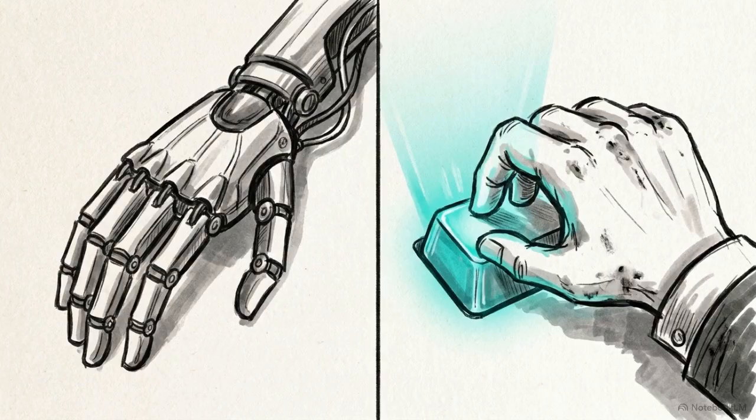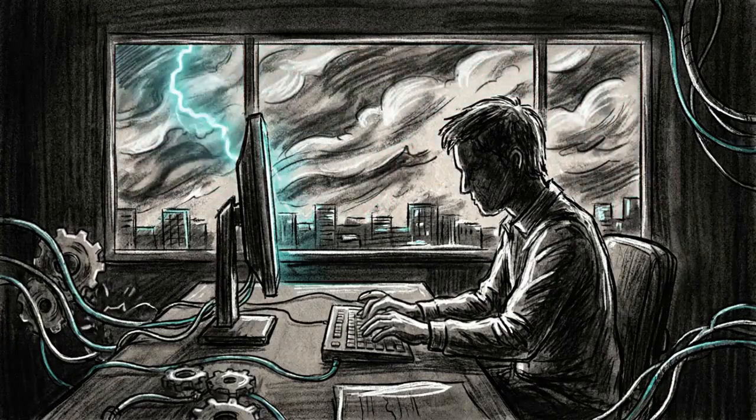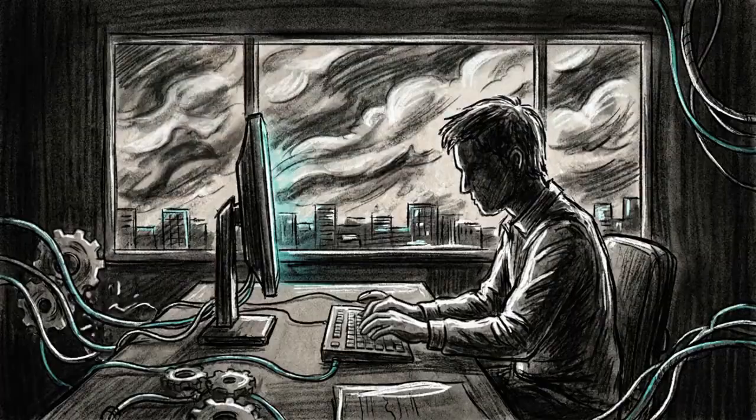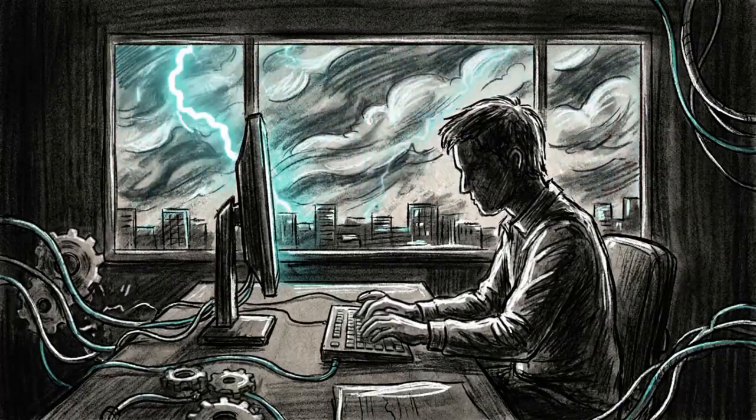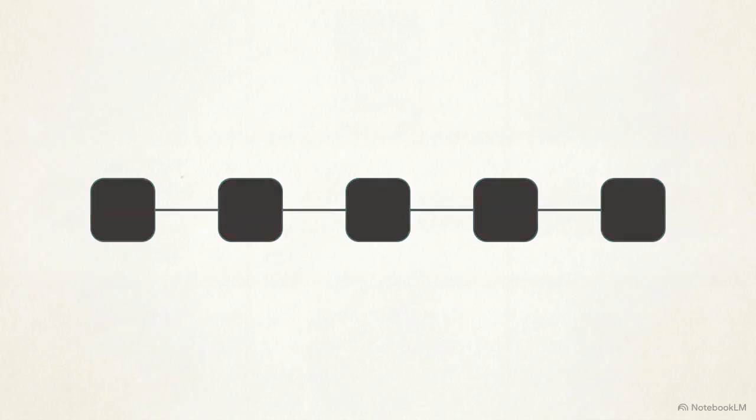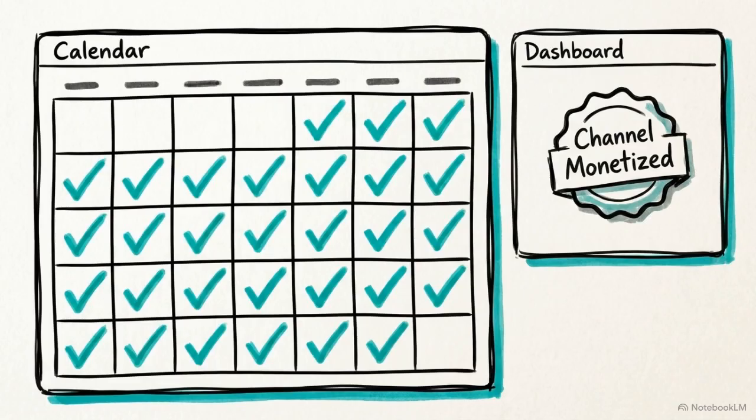Successful channels rely on one factor that the AI cannot provide: daily execution. You must execute this exact workflow and publish 1 to 2 shorts every single day, without skipping a single upload. The AI tools allow you to rapidly assemble the content, but the algorithm only rewards the human creator who maintains a consistent presence on the platform.